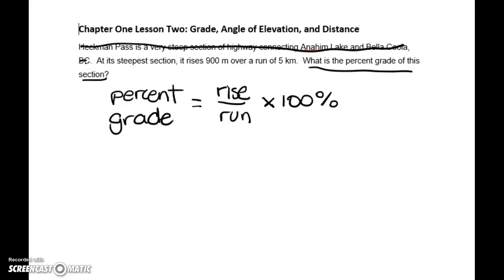Our next sentence reads, at its steepest section, it rises 900 meters over a run of 5 kilometers. So this one tells us our rise and our run. One thing that's really important here is that our rise is 900 meters and our run is 5 kilometers. You can notice that they have different units.